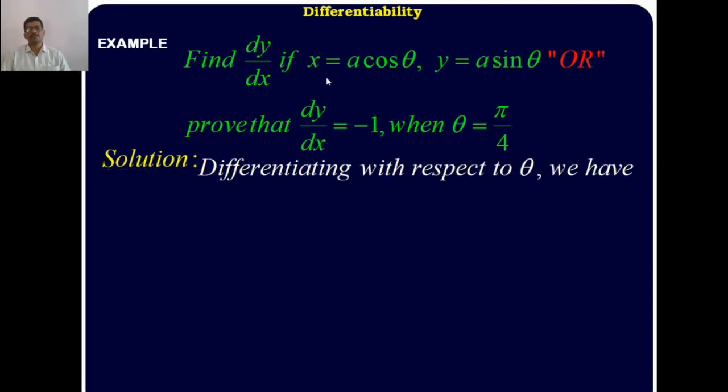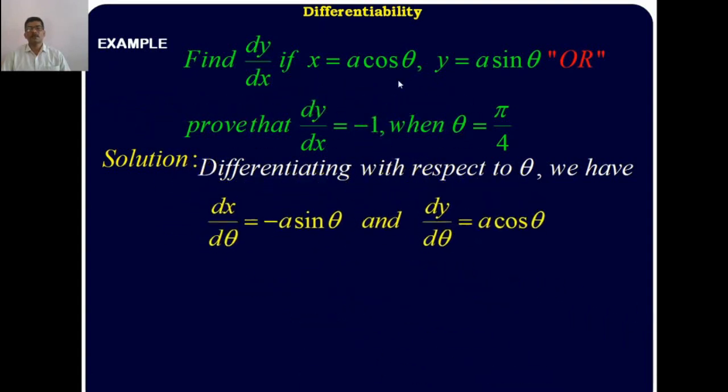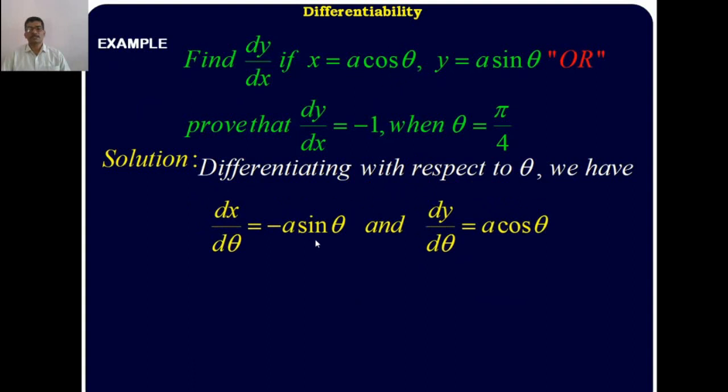Here also the given function is x is equal to a into cos theta and y is equal to a into sin theta. x and y are expressed in the third variable theta. Therefore, differentiating x and y with respect to theta. Here dx upon d theta: a is constant, derivative of cos theta is minus sin theta, therefore minus a into sin theta. And y is equal to a into sin theta, differentiating y with respect to theta, here also a is constant, derivative of sin theta is cos theta, therefore dy upon d theta is a into cos theta.